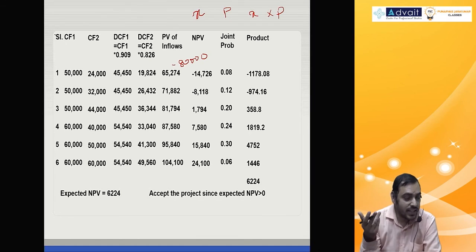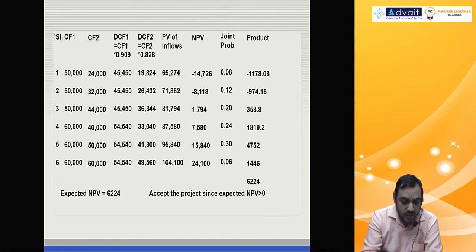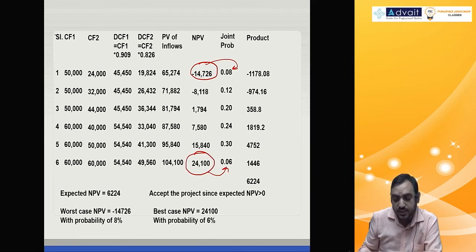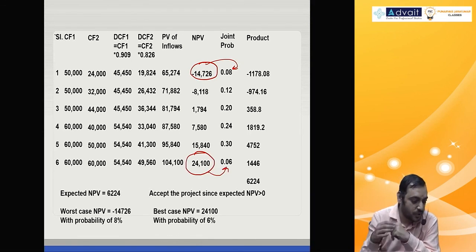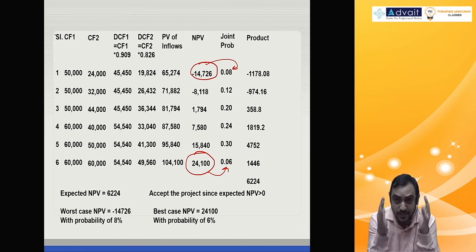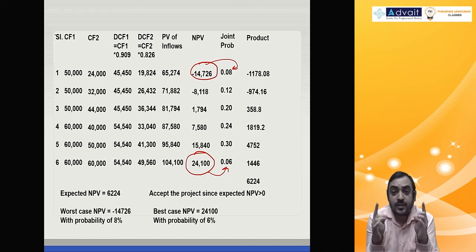And they asked worst case NPV, best case NPV. Now worst case NPV is how much? Worst case NPV, lowest NPV minus 14,726, probability is 8%. And best case NPV is highest NPV 24,100, it's 6%. That's all the problem. Please write down. Okay, I've given the solution. Please go through it. 1 minute. See if you have any question.